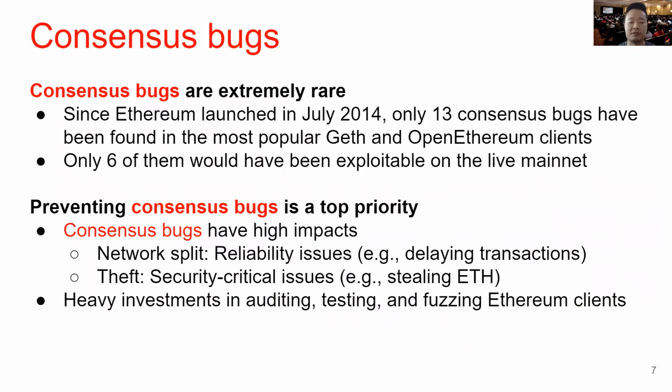These bugs are extremely rare. Since Ethereum launched in July 2014, only 13 consensus bugs have been found in the most popular Geth and OpenEthereum clients. Only 6 of them would have been exploitable on the live mainnet. Preventing consensus bugs is a top priority for the developers, as they have high impacts. They cause network split, which delays transactions. They enable theft, which means stealing of ETH, the cryptocurrency of Ethereum. Heavy investments are made in auditing, testing, and fuzzing Ethereum clients.